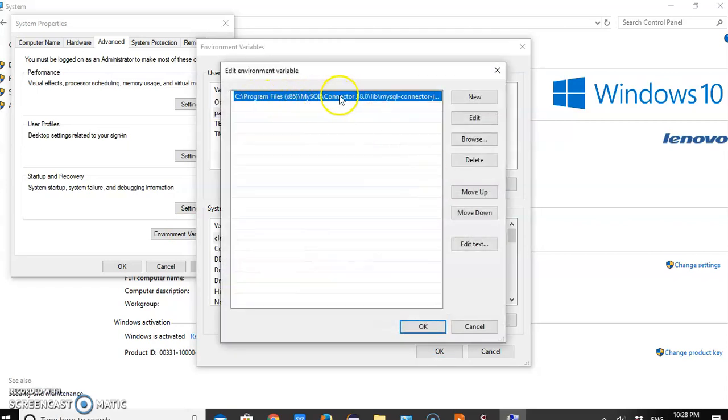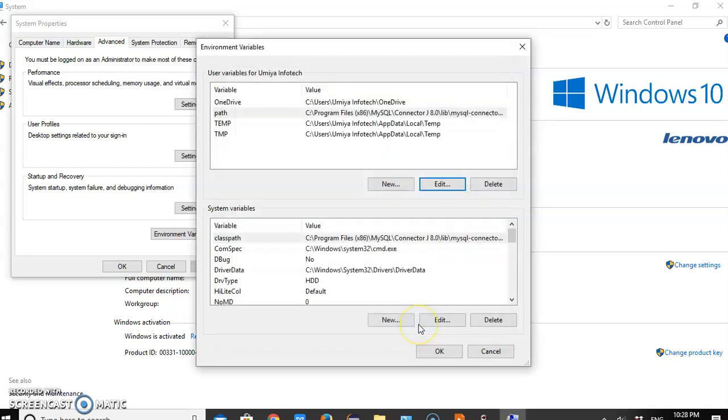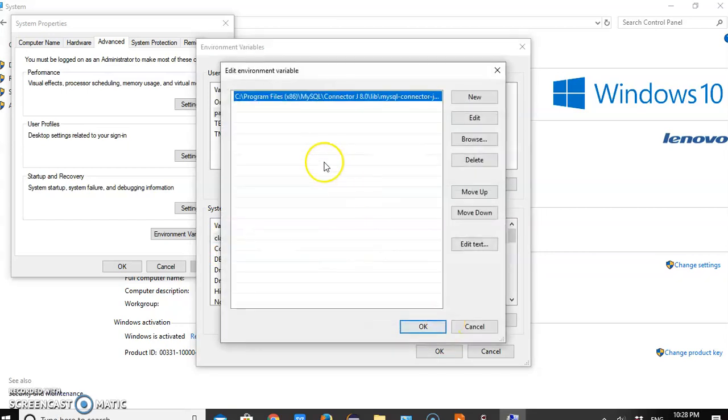So wherever your MySQL connector Java jar file is downloaded, you need to copy this path and paste it here. Click on OK. Similarly, you have to set the classpath. I have already set the classpath also. So here you can see the classpath, but here for mysql-connector-java.jar, you need to write the whole path. Click on OK.